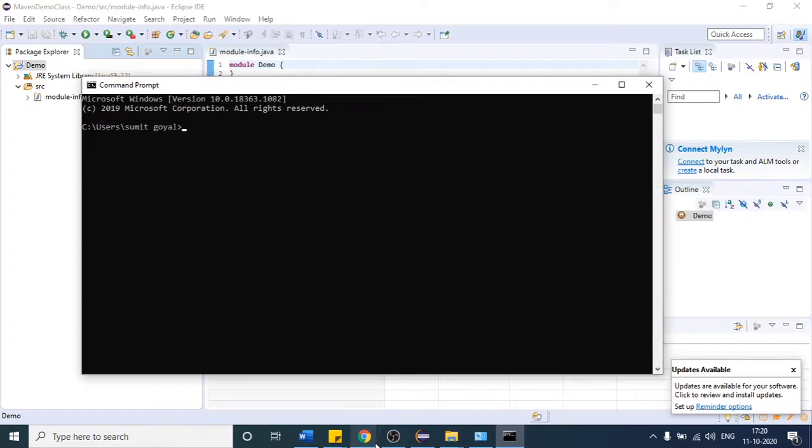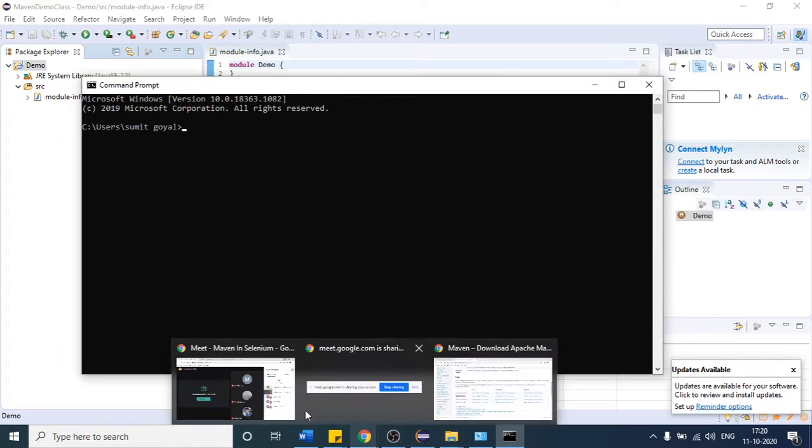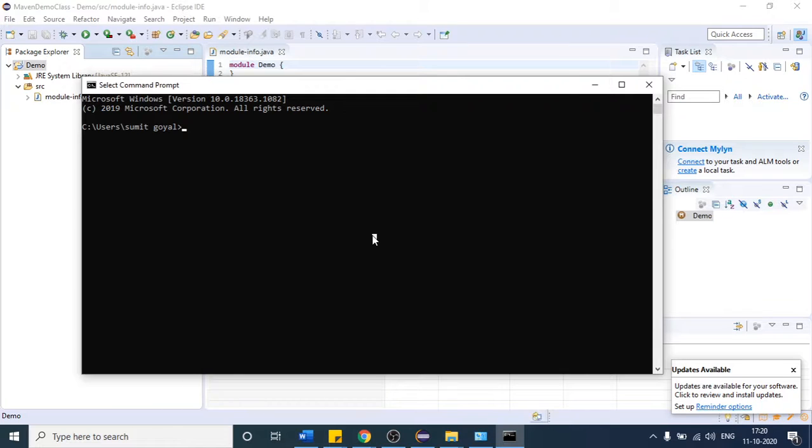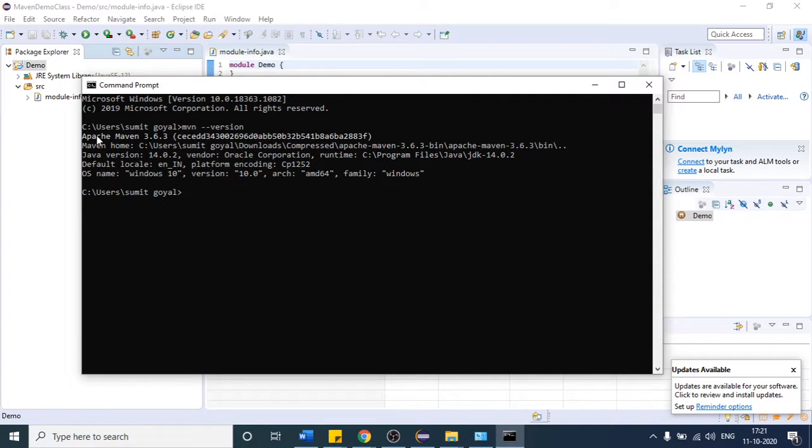For that, there is one simple command which you can use. If I type mvn --version, that will give you the Maven version which my system is having. You can see this is the 3.6.3 version. If you see something like this, it means Maven is successfully installed on your machine.